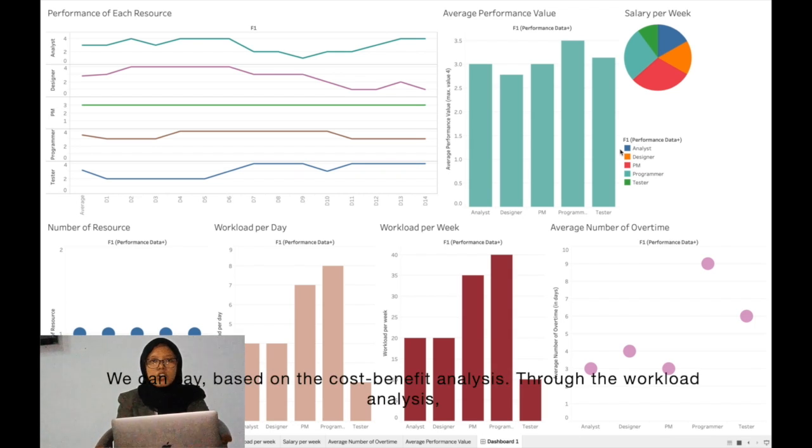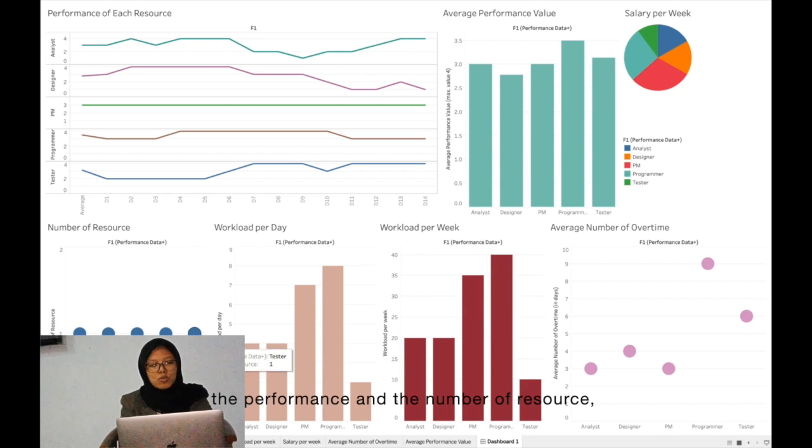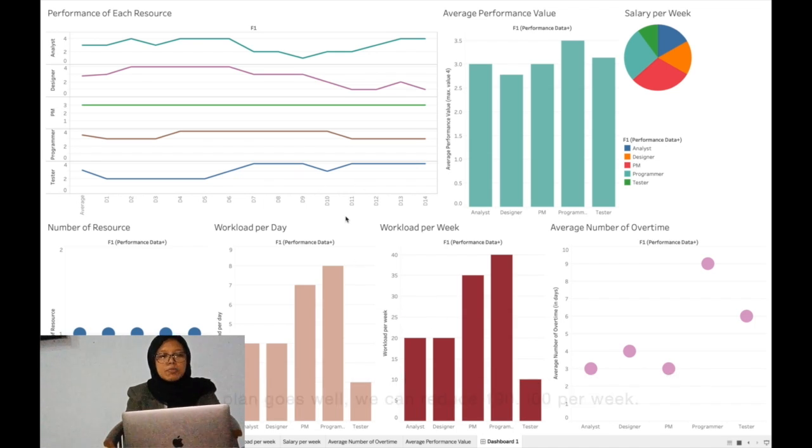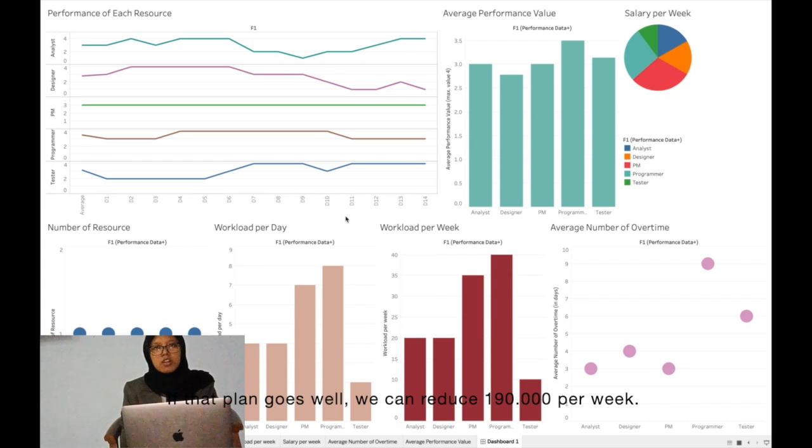We can say, based on the cost-benefit analysis through the workload analysis, the performance and the number of resources, we can conclude that the designer, PM, and analyst will have a 20% cutoff. If the plan goes well, we can reduce 190,000 per week.